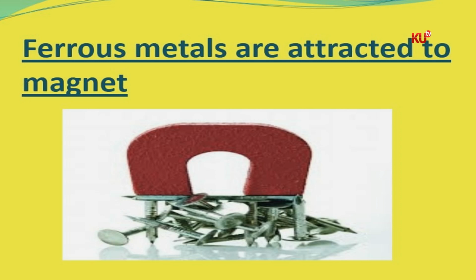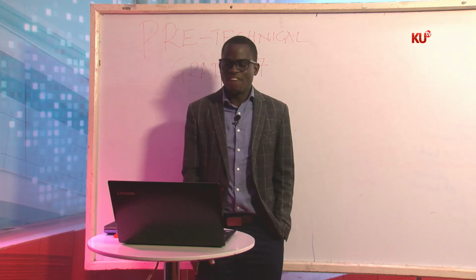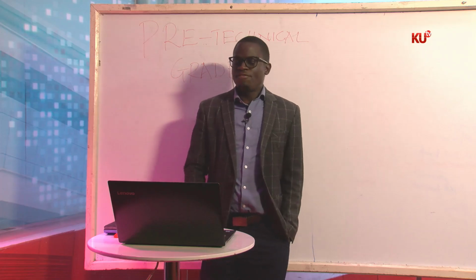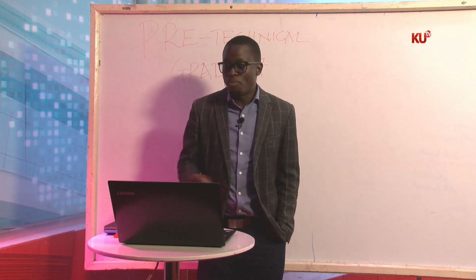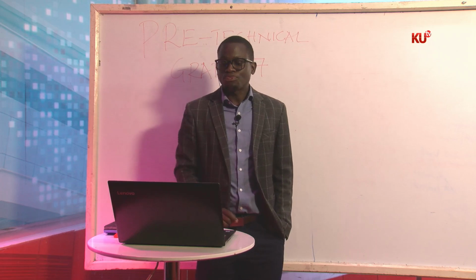So, back to the points that we have talked about: ferrous metals are highly attracted to a magnet. They are good conductors of heat compared to non-ferrous metals. They are shiny, they are silvery. And ferrous metals are poor conductors of electricity compared to non-ferrous metals.